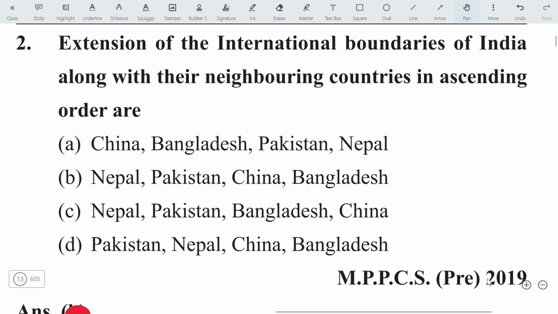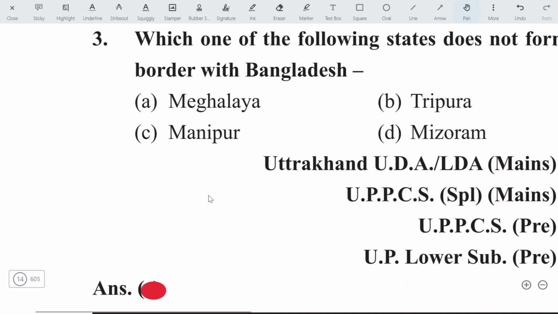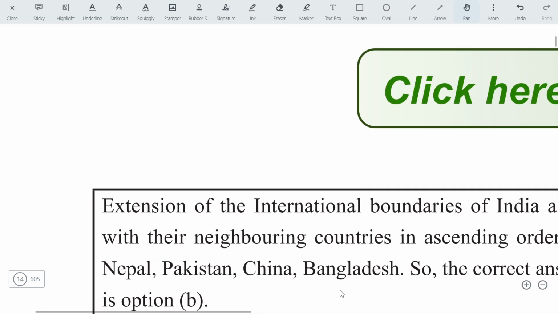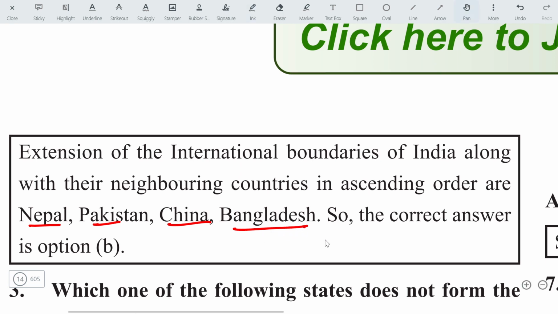Then the largest boundary is shared with Bangladesh, then China, then Pakistan, and then Nepal. The answer will be B. So here we have the explanation. See the explanation: Nepal, Pakistan, China, and Bangladesh. You must remember this order.